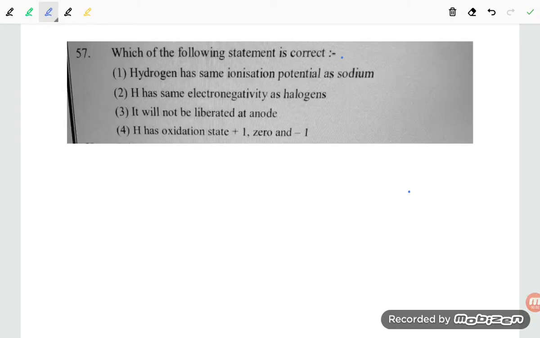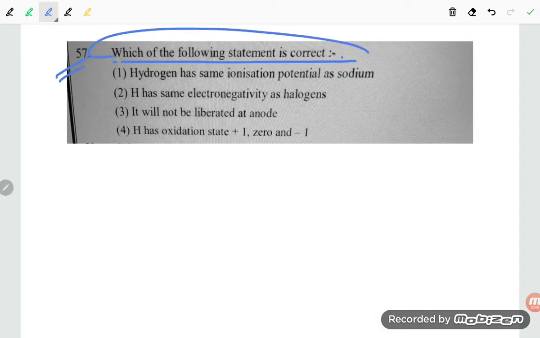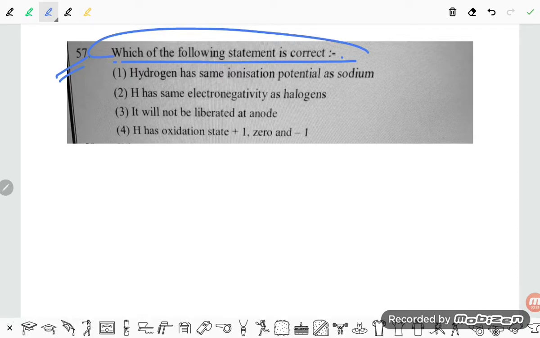Hello students, let us see one important question. They are saying that it is question number 57. Which of the following statements is correct? Hydrogen has the same ionization potential as sodium.